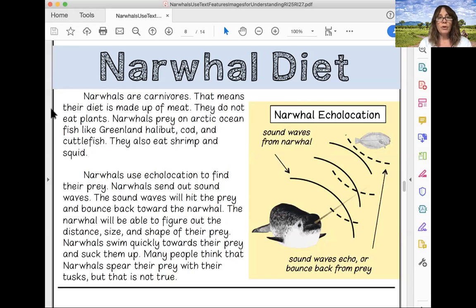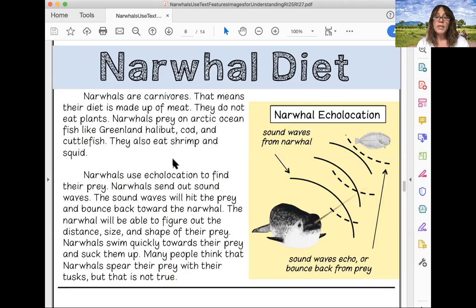Okay, this paragraph is going to be really important to us. It starts out by telling us if our animal, the narwhal, is a carnivore or an herbivore or an omnivore. Carnivores mean they eat meat. We've talked about this in class, but I'm just reminding you. Herbivores mean they eat plants only, and omnivores mean they eat plants and meat. So you are an omnivore. All right, so you're going to want to mention that in your paragraph as well. If you didn't find that out in your research, you need to go find that out. Or maybe you found out what they ate, and so then you'll know whether they're a carnivore or an omnivore.